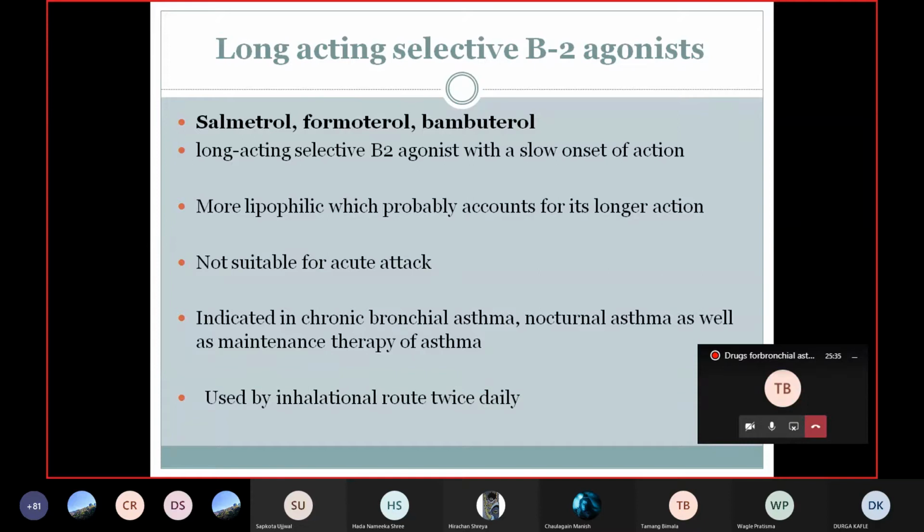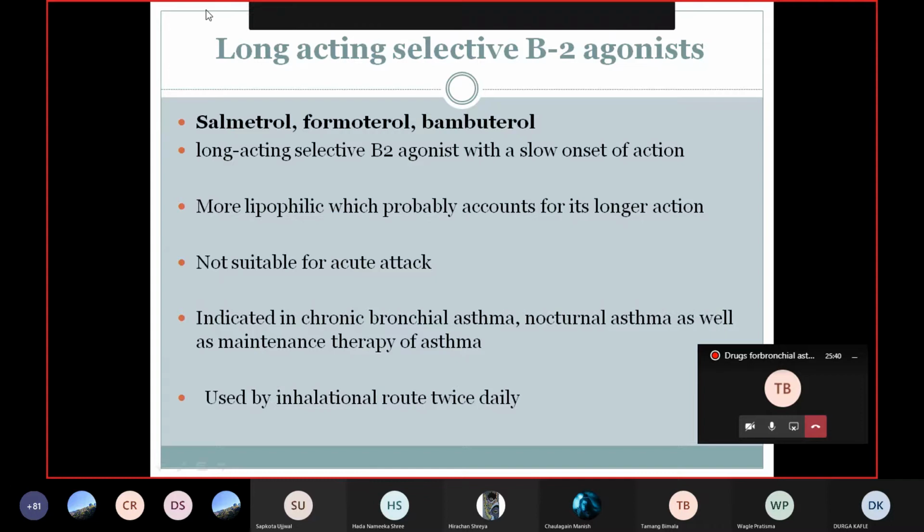But these drugs, the onset of action is slow. That's why these drugs are not used for the termination of the attack. That is a very important thing you should know. It is long acting, but the onset of action is slow.